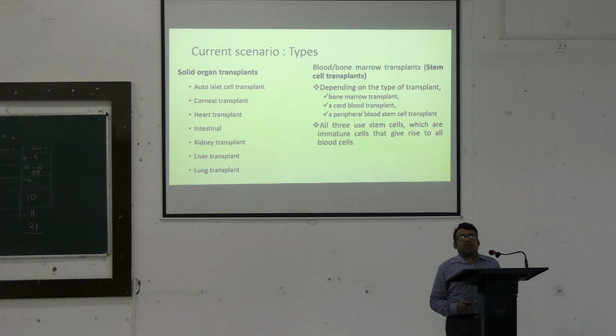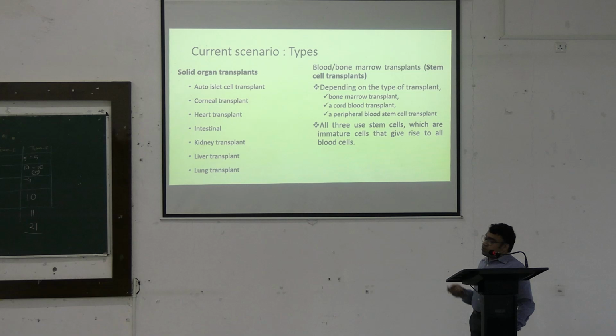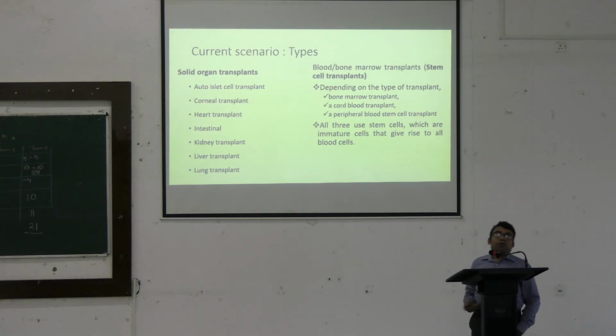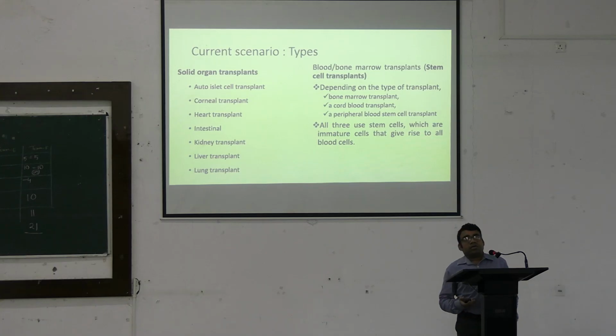which we actually classify into two types. One is called solid organ transplant, another is called stem cell transplant. Now, when we say solid organ, that means the organ itself is transplanted or part of an organ. For example, it would include a pancreatic transplant or transplant of the islet cells, or a corneal transplant, heart transplant, intestinal transplant, kidney, liver, lungs. All these we call solid organ transplantation.